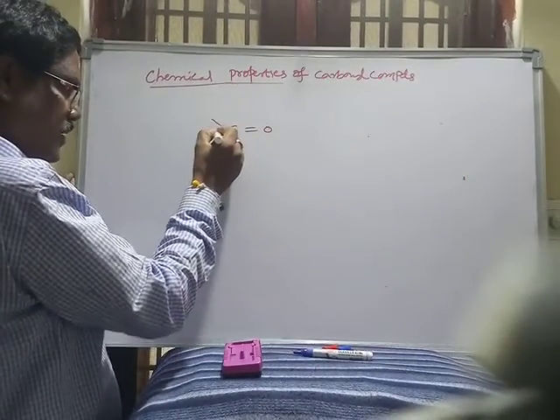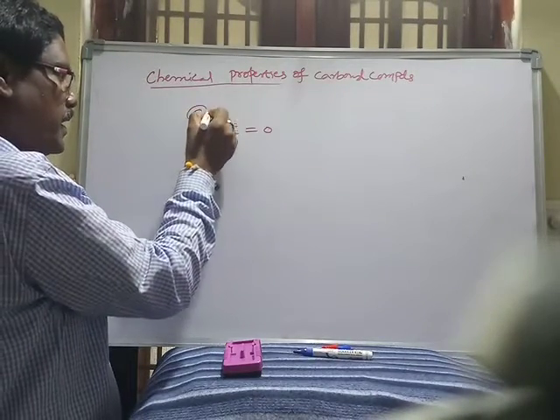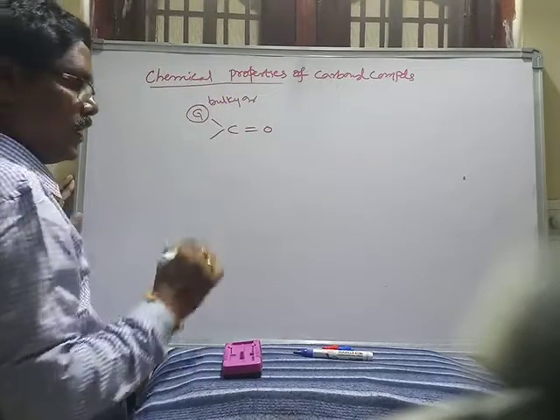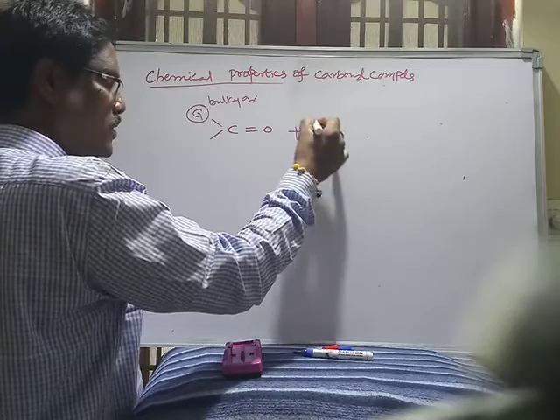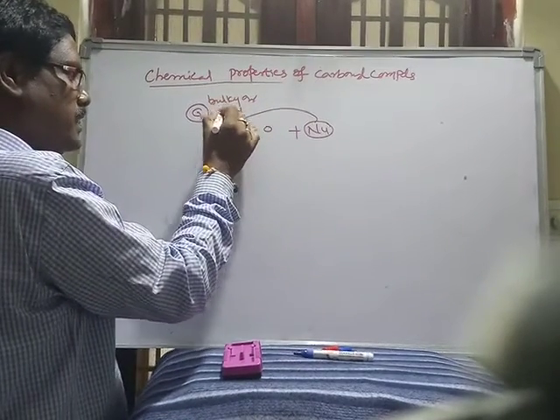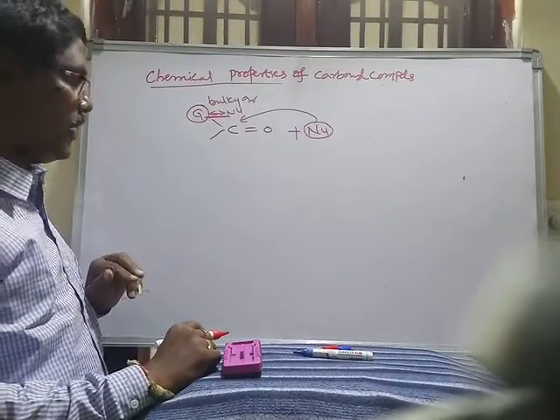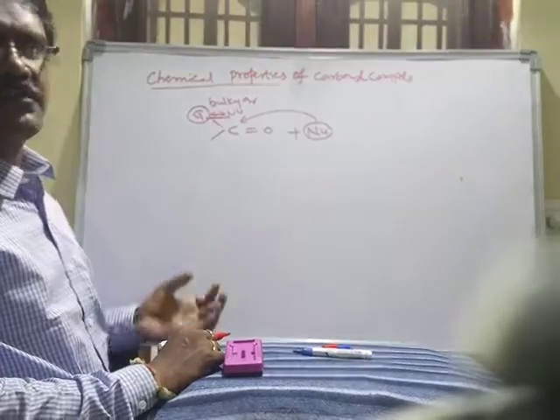If the neighboring group is a bulky group, and the nucleophile approaches the carbon, there is a repulsion, based on hydrogens or negative charge or other factors.